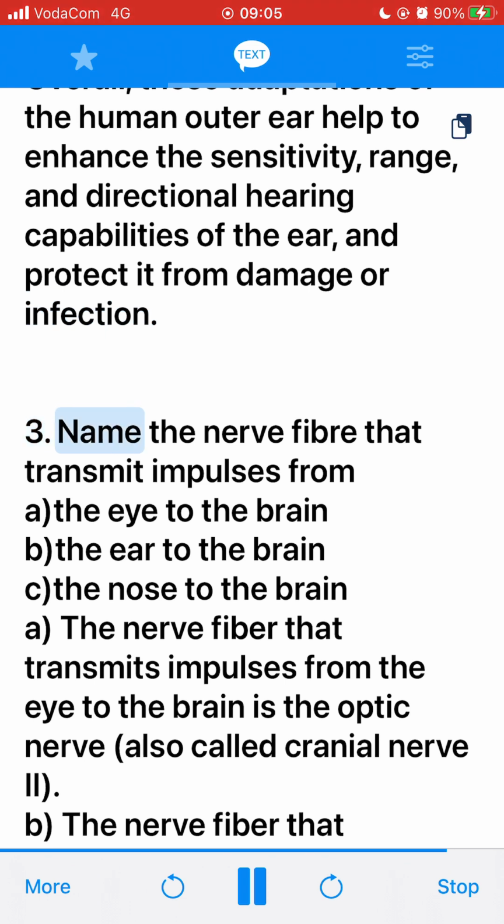3. Name the nerve fiber that transmits impulses from: A. The eye to the brain. B. The ear to the brain. C. The nose to the brain.